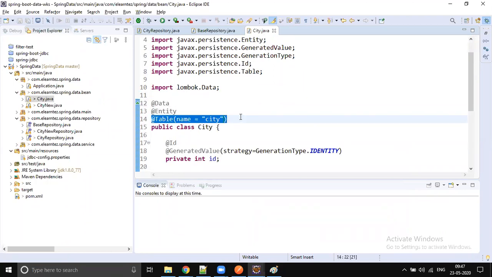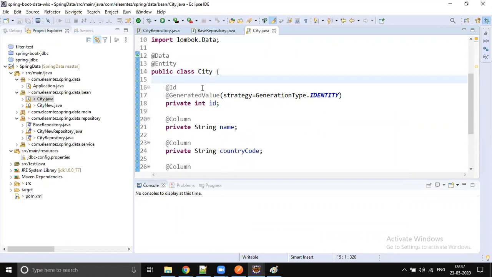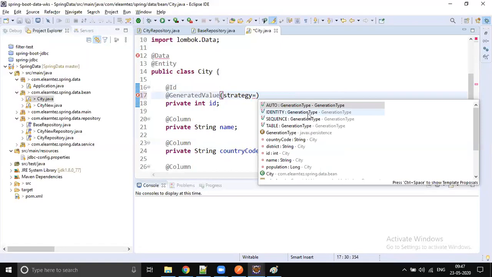Yes. And we already discussed @Id is mandatory. Without ID you cannot do it. If you start, Spring will give errors left and right, so Spring won't allow it. ID is mandatory, and what strategy are you going to follow? There are so many ways we can generate this ID. You can programmatically generate it, or you can give the chance to the database to generate it. In Oracle we call it sequence, and in MySQL it is identity. Then there is auto.